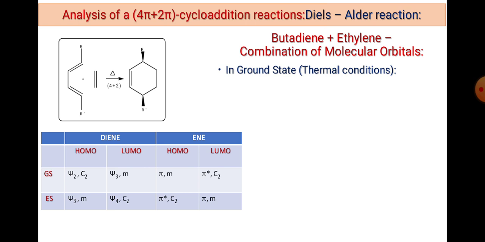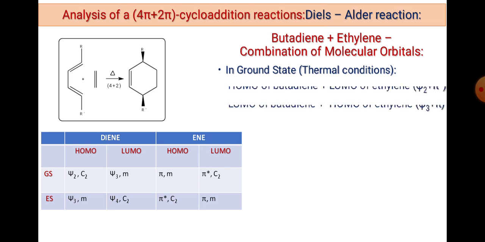In ground state, that is thermal conditions, we use the HOMO and LUMO from the ground state particularly. So HOMO of butadiene plus LUMO of ethylene, that is Psi2, is the HOMO of butadiene, and LUMO of ethylene is again the pi star orbital. Or the reverse case is LUMO of butadiene and HOMO of ethylene, we can use it.